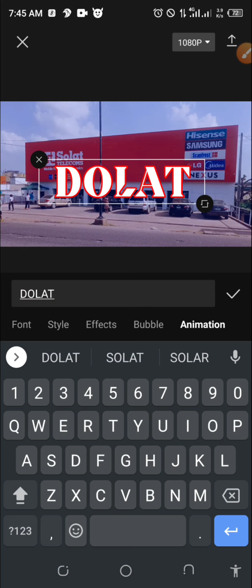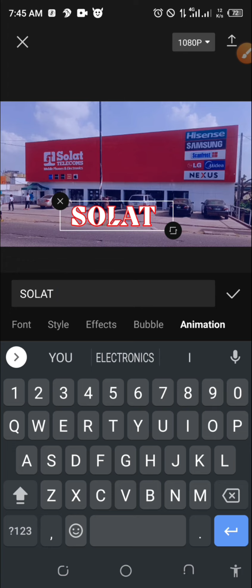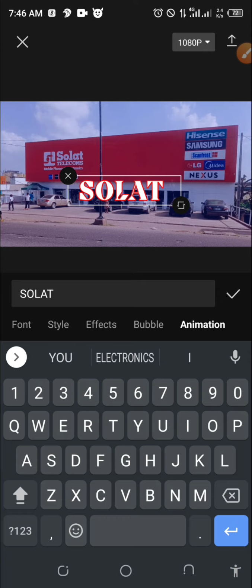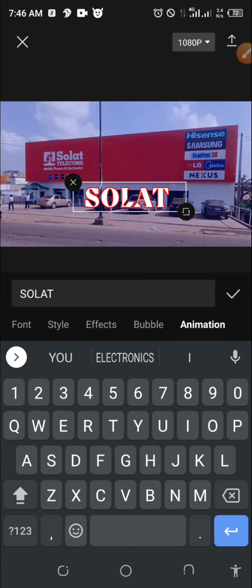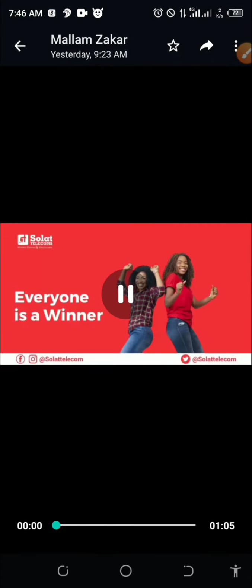Solat, right? Something like it's too big. I will adjust it this time around. Remember, we have not adjusted before. So make sure your text is in one position, the same position, and maintain it, unless it is covering something very serious. So now let's check what type of font is in here.